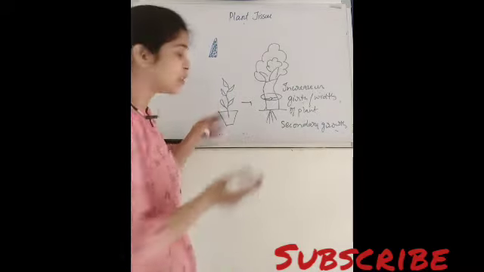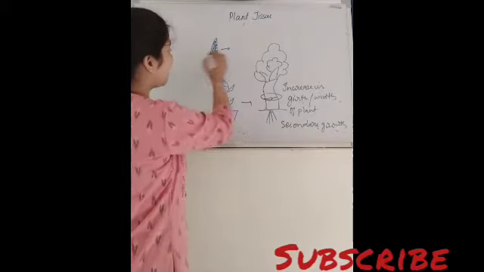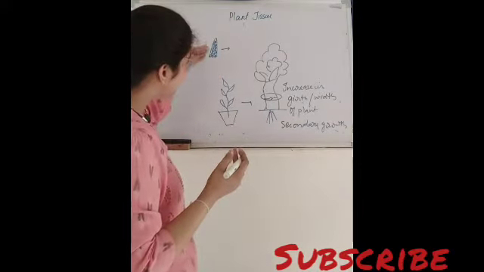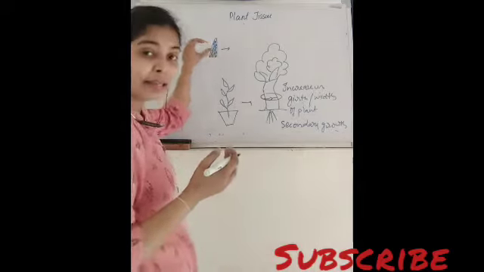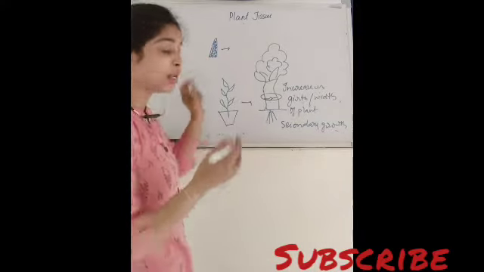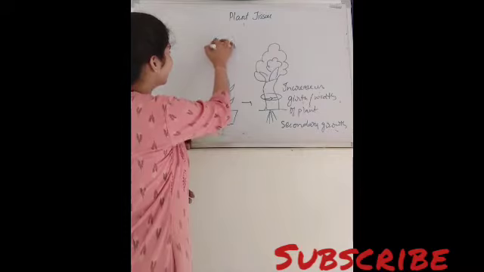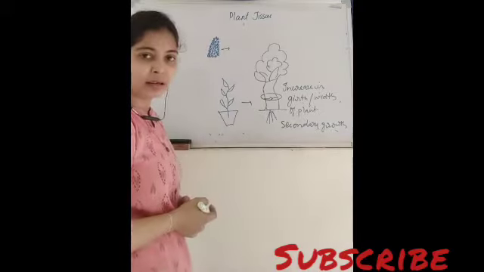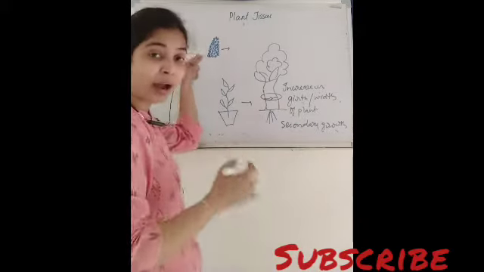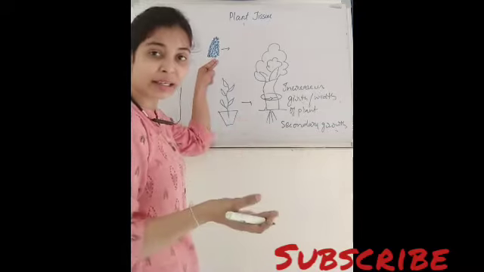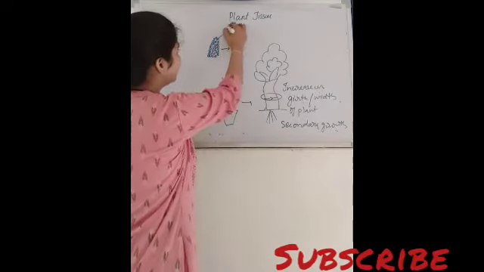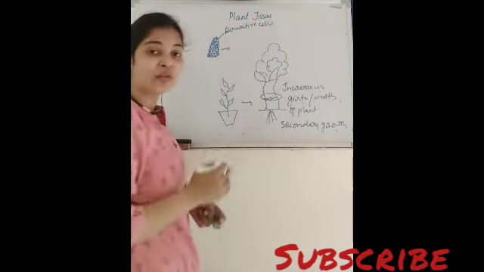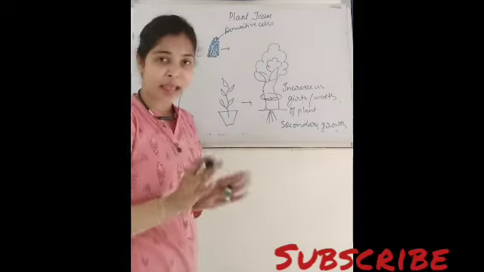ये cells divide करती जाएंगी, and when they keep on dividing, what actually do they do? They will form new cells, right? So new cells of the meristematic tissue will be inside the meristem region, while the old cells will be thrown outside. These cells will be thrown outside, right? So the cells which are pushed out, जो बाहर कर दी गई हैं, इस तरीके की सेल्स को हम कहते हैं डेरिवेटिव सेल्स.